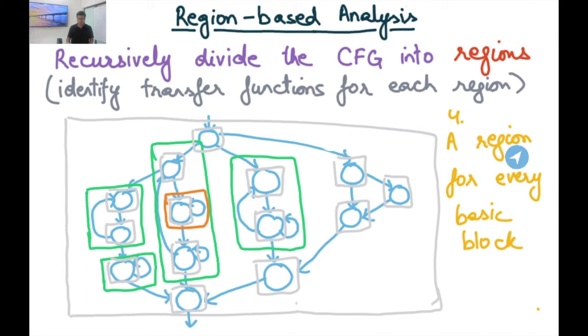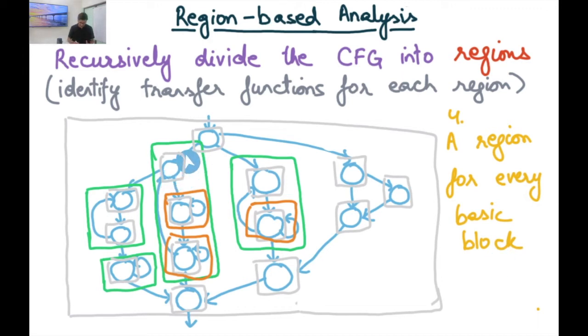Finally, I can have a region. So first of all, the loop nesting could be arbitrary. In this particular example, I'm showing only 2 levels of nesting, but maybe your control flow graph has n levels or k levels of nesting, in which case this loop region hierarchy could be of depth k. And then after I am done with all the loops, I've reached the innermost loop, then basically I can have a region for every basic block.